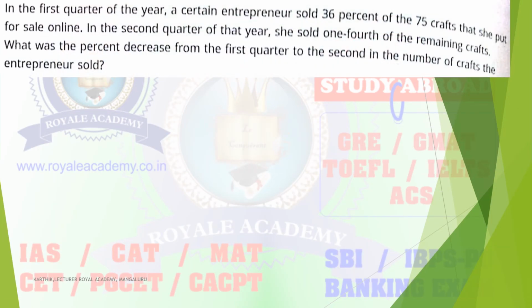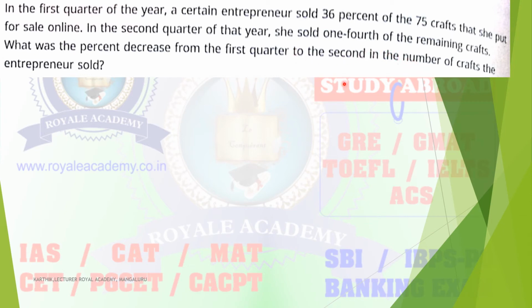Next question. In the first quarter of the year, a certain entrepreneur sold 36% of the 75 craft that she put up for sale online. In the second quarter of this year, she sold 1/4 of the remaining craft. What is the percentage decrease from the first quarter to the second in the number of craft the entrepreneur sold?